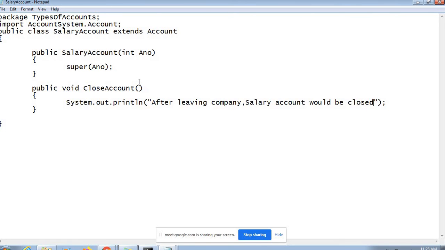So it is always going to be different, isn't it? There is no generic implementation we can think of for close account, but close account is mandatory for any account, right?